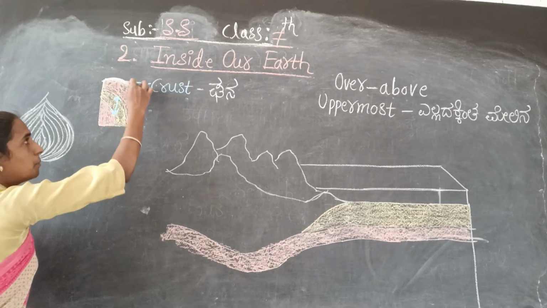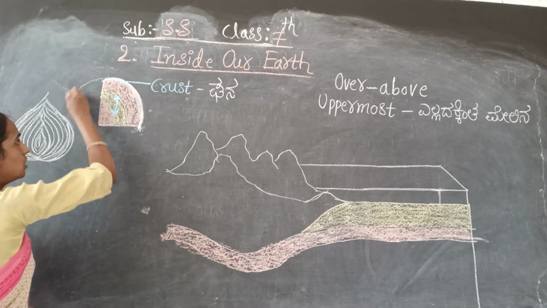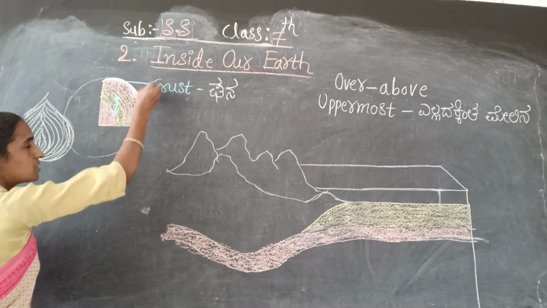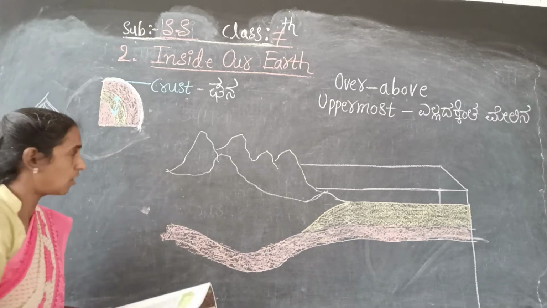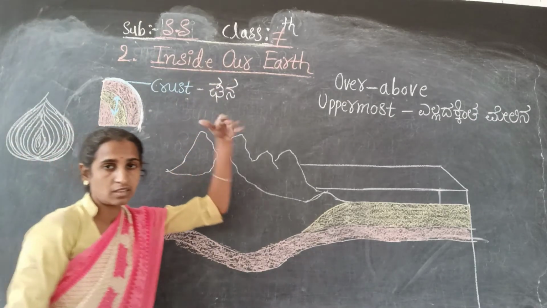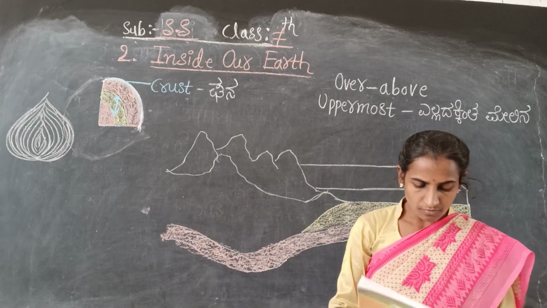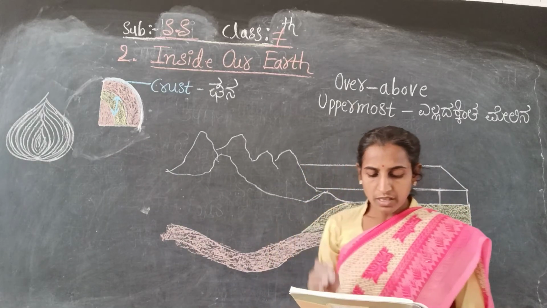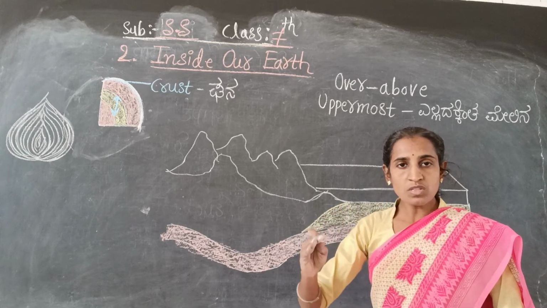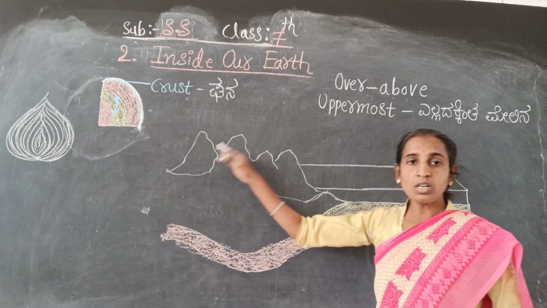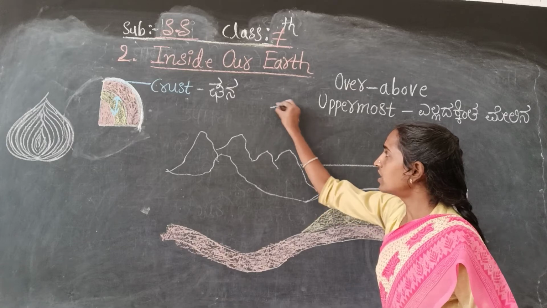Over means above. That part is inside the earth, not outside. Here it is given what crust is. Is it clear to you? The uppermost layer above the earth's surface.